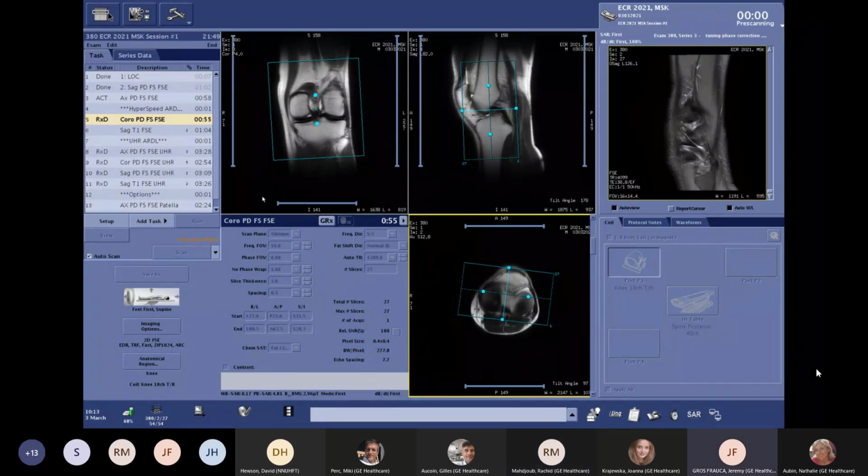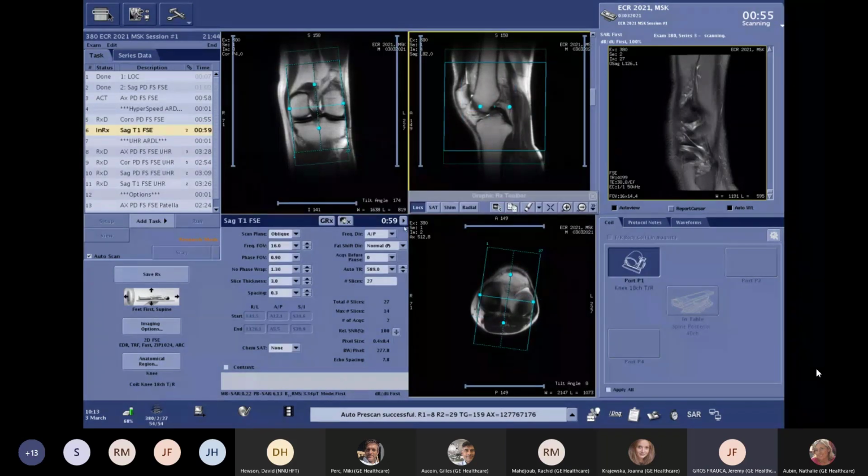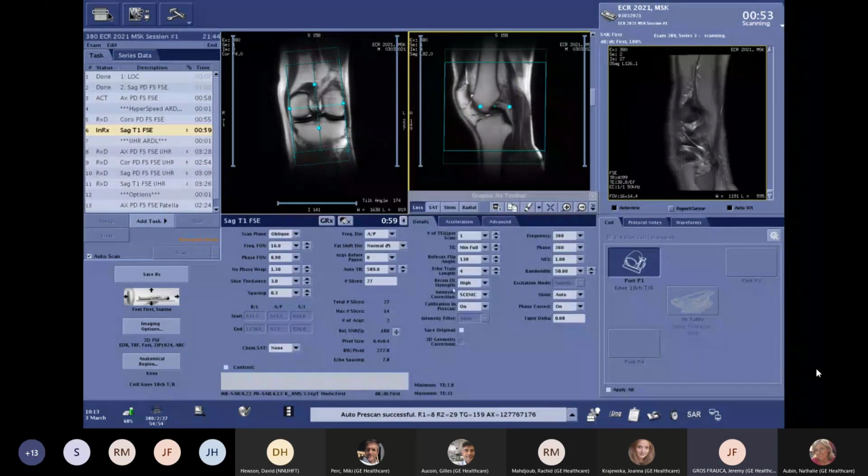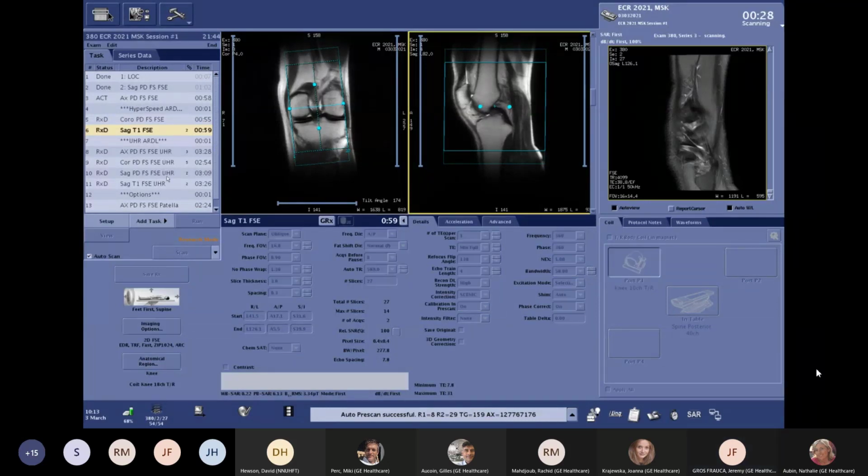Thank you, Rashid. Yes, it's important to have this precision that this is our acquired matrix, and here we are using the ZIP 1024, which will give us the possibility, as you said, to reconstruct the images with a matrix of 1024 by 1024. Same last acquisition for the HyperSpeed protocol, the T1, again less than a minute, and the same parameters.